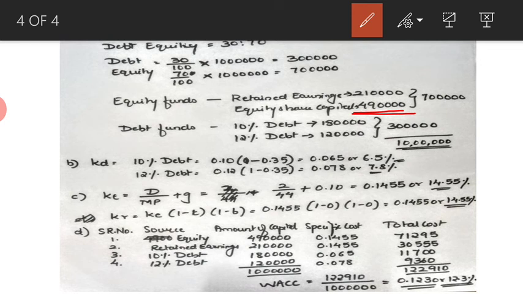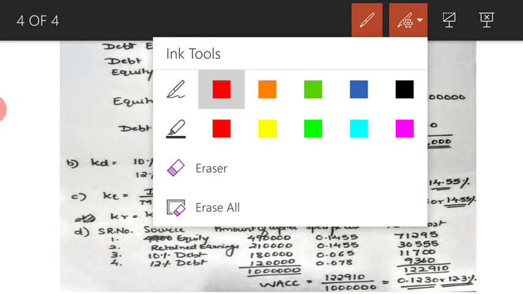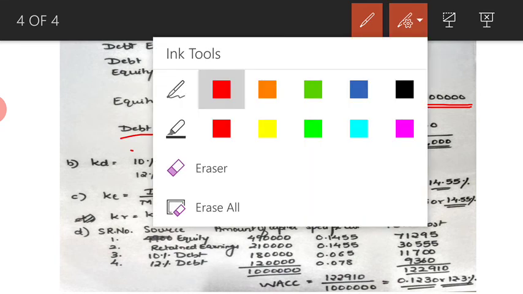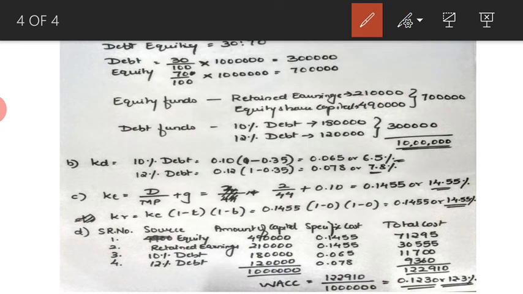I hope you are clear with this division of retained earnings and equity. It is not in the ratio; as per the details given, 7 lakh is the total equity funds, out of which 2,10,000 is retained earnings. So the remaining would be your equity share capital, that is 4,90,000. Coming to the debt funds again, if you remember, there is a condition. If the debt is below 1,80,000, then 10%, above 1,80,000 it is 12%.